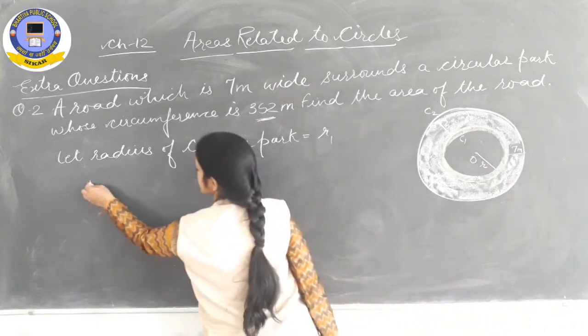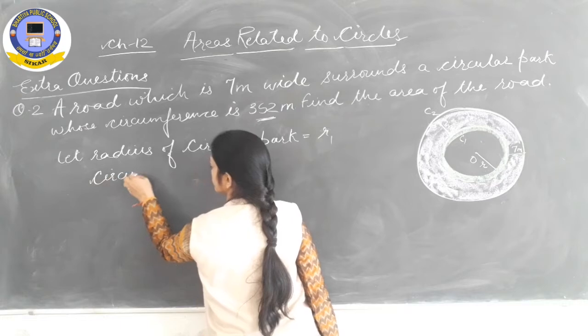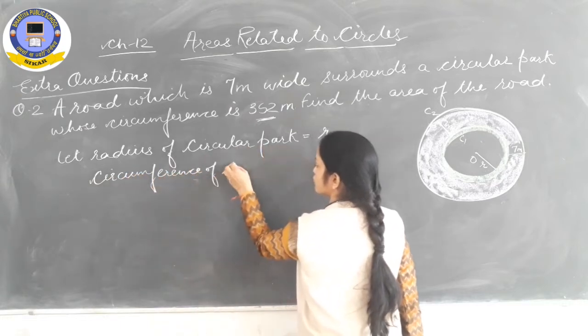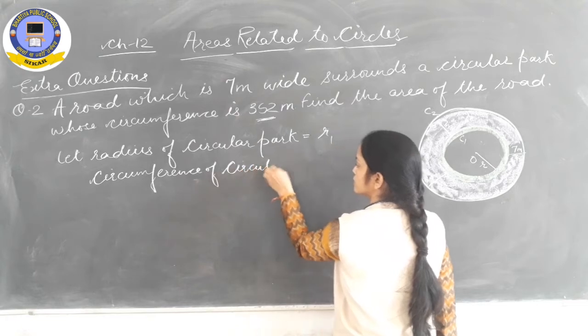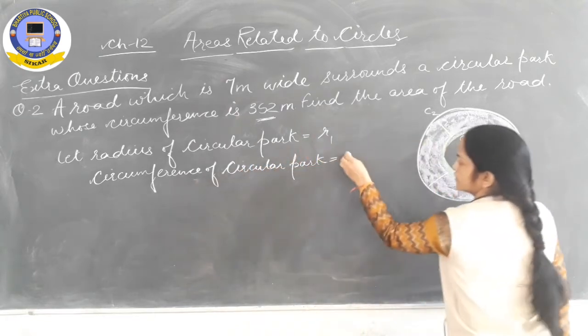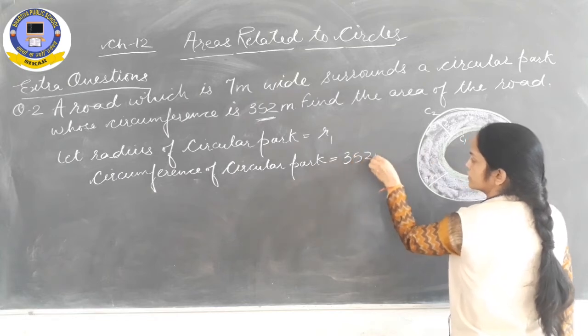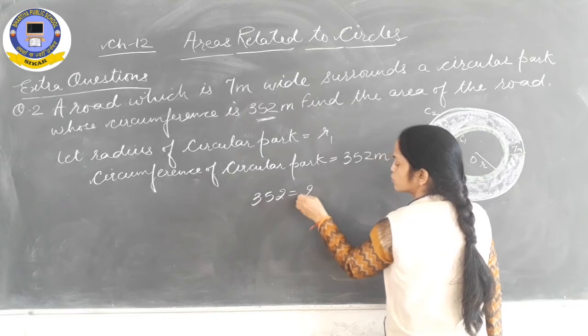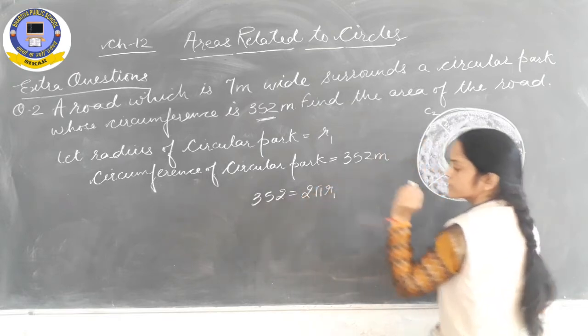So the circumference of the circular park is given already, 352 meter. So 352 is equal to 2 pi R1.